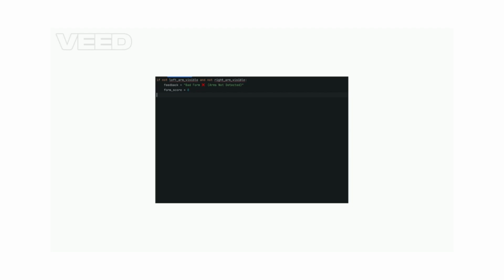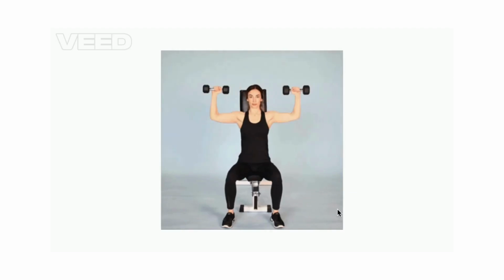Conclusion. This project shows how AI can help in fitness by giving real-time feedback using simple logic. I am a student pursuing computer science with a specialization in artificial intelligence and machine learning.